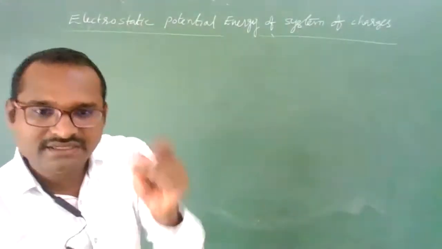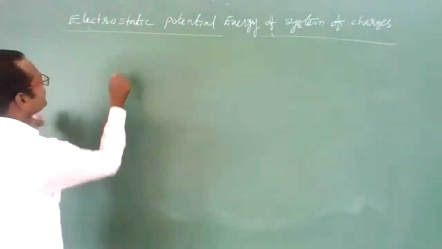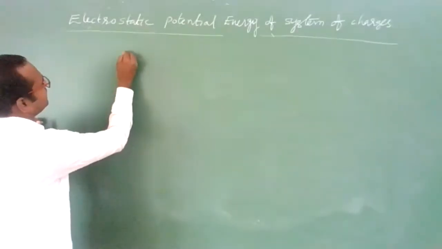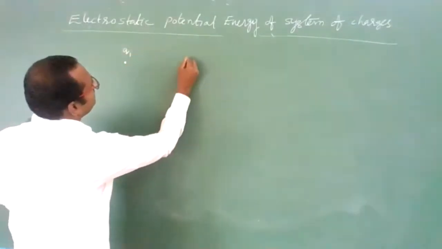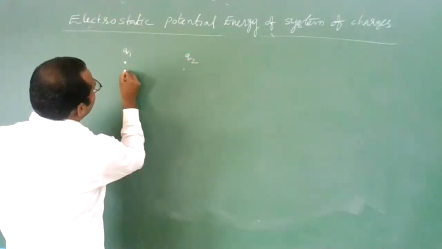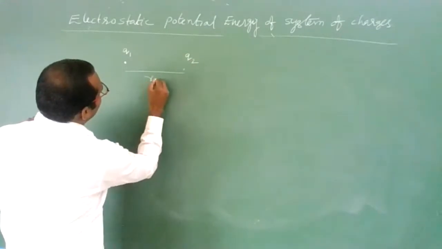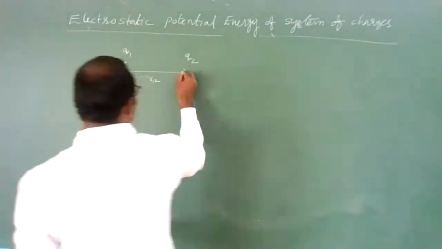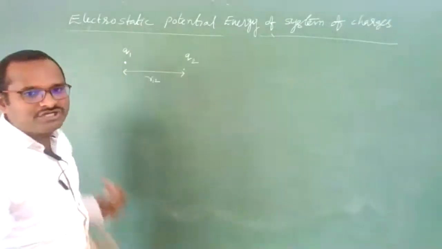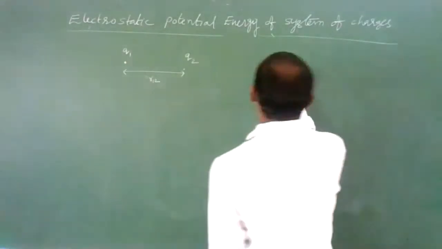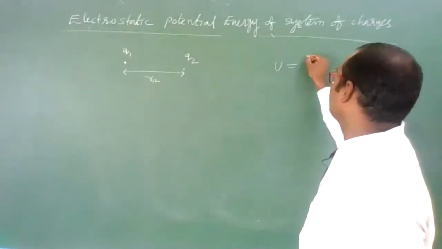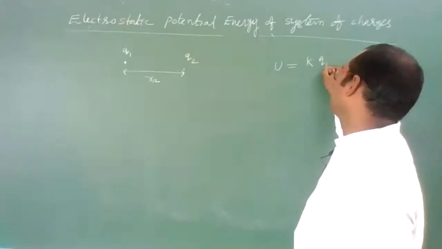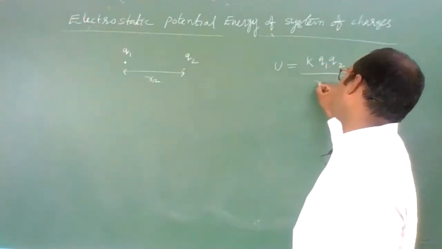Again, let us take two charges. Students, let us suppose two charges are there. This is Q1 charge, this is Q2 charge, and the distance between them is R12. What is the electrostatic potential energy between them? The electrostatic potential energy between them is 1 by 4 pi epsilon naught Q1 Q2 by R12.